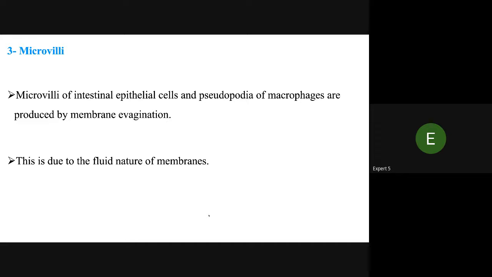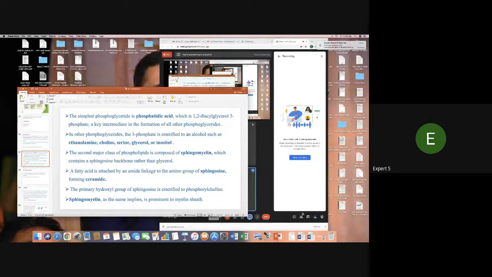Microvilli of intestinal epithelial cells and pseudopodia of macrophages are produced by membrane evagination. This is due to the fluid nature of membranes. This is all about the cell membrane.